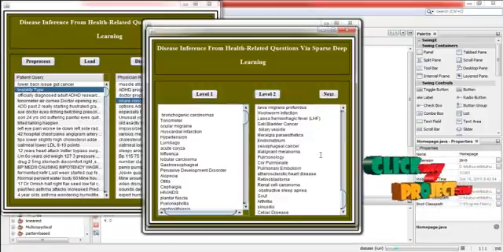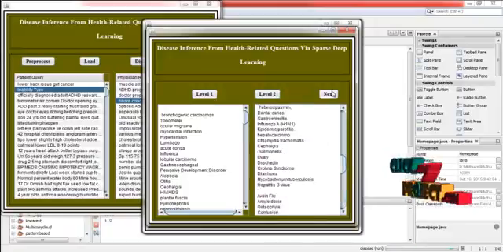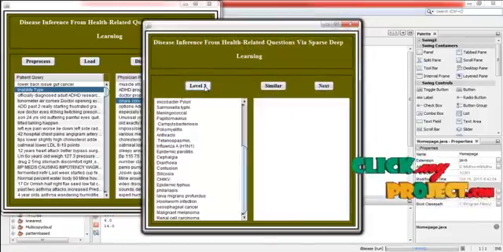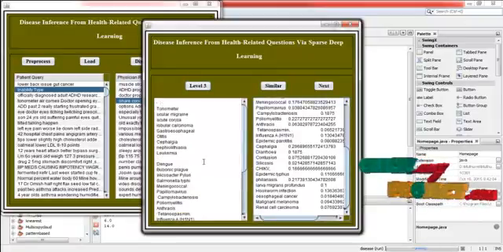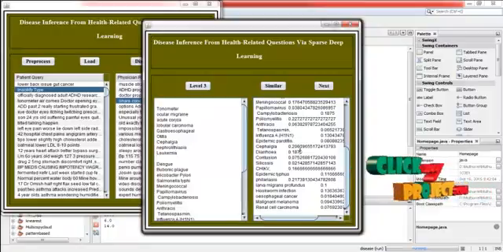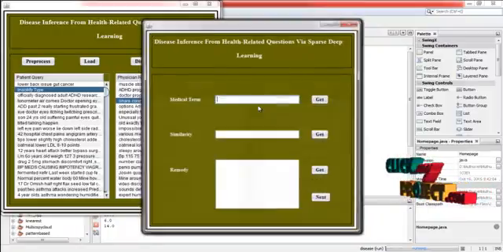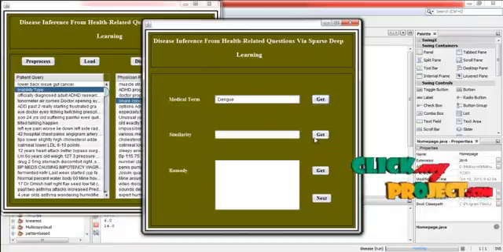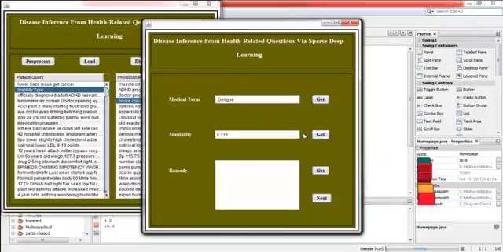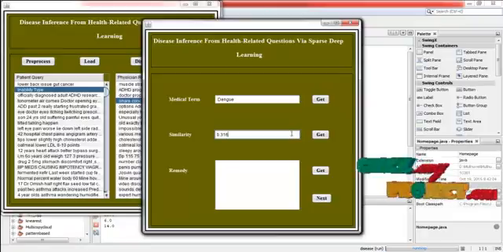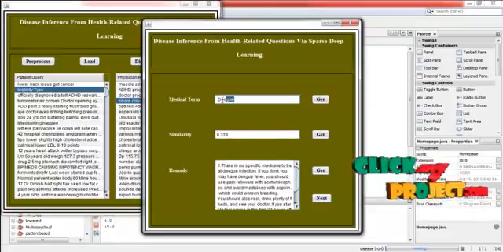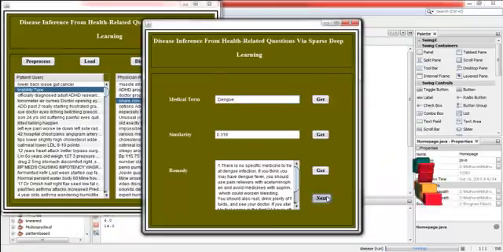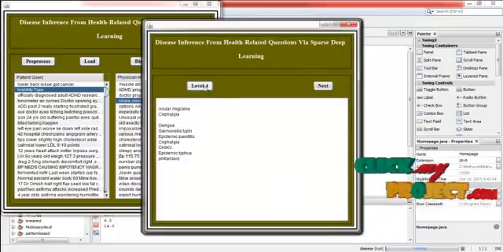And then press level 2. Here the disease names are reduced. And then click next. Press level 3. And then press similarity. The similarity value is calculated for all the diseases with the user query. And then click next. Here the medical term is displayed. And then press get the similarity value. This similarity value is highest in the level 3 similarity. Then click get. This is the remedy for dengue.